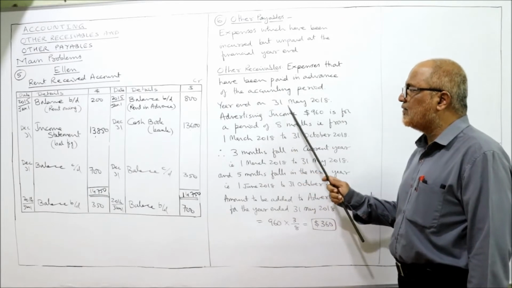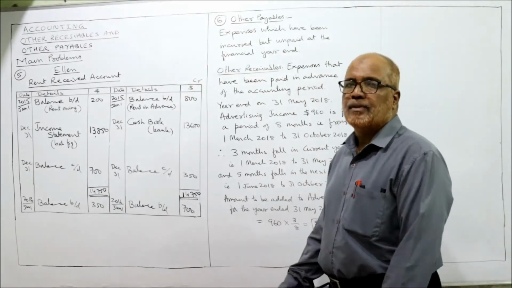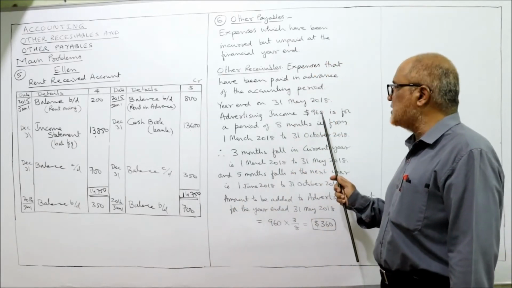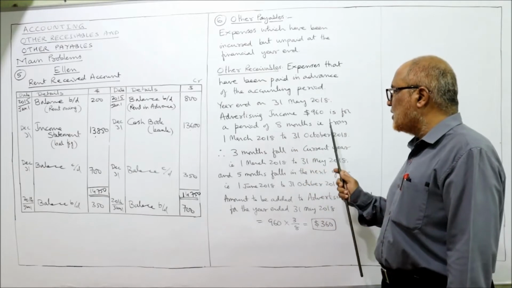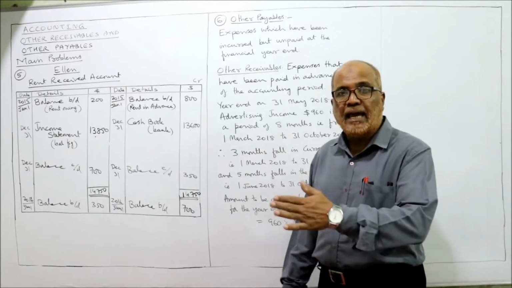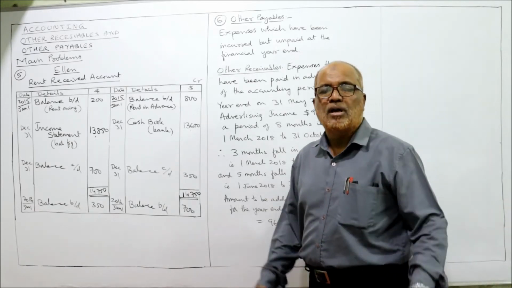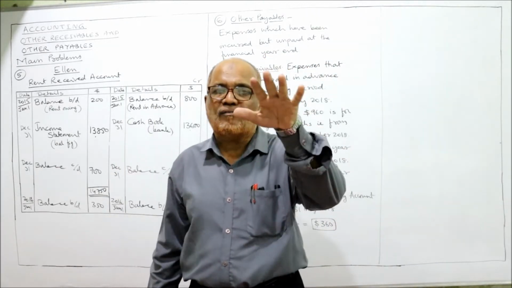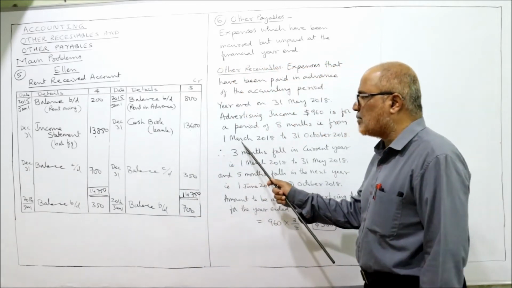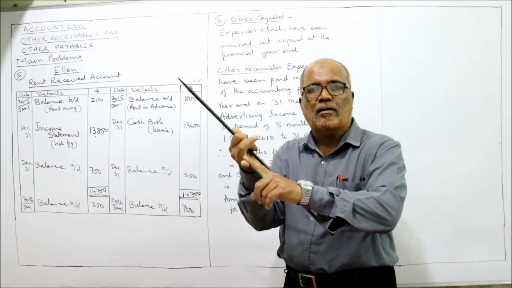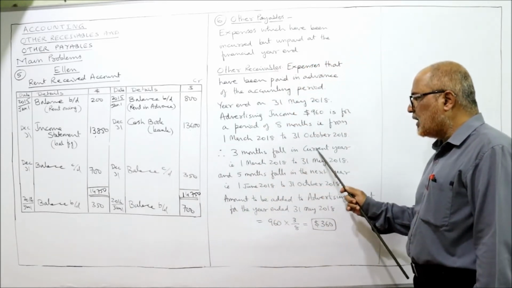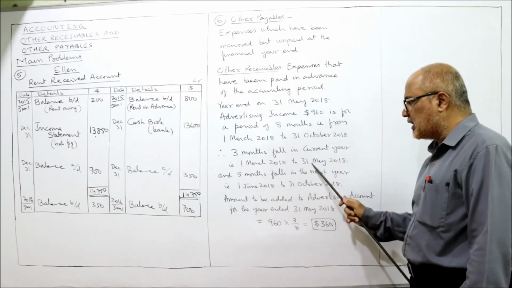Now year end on 31st May 2018 for Wasim. Advertising expense of $960 is for a period of 8 months, from 1st March 2018 to 31st October 2018. Now for these 8 months, we have to see how many months are falling in the current year and how many months will go to the next year. So it is applicable from 1st March. So March, April, May, 3 months in the current year. Therefore, 3 months fall in the current year, that is from 1st March to 31st May.